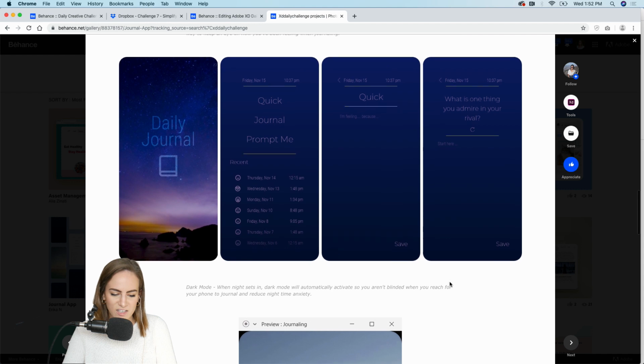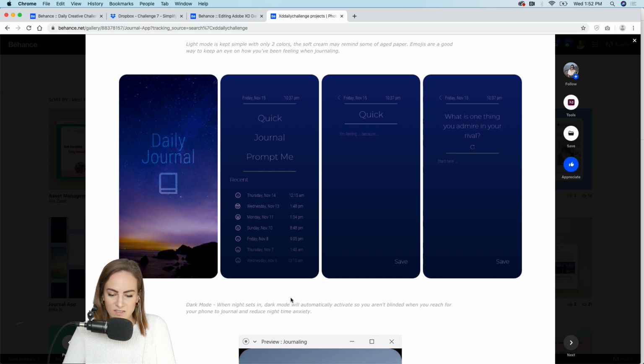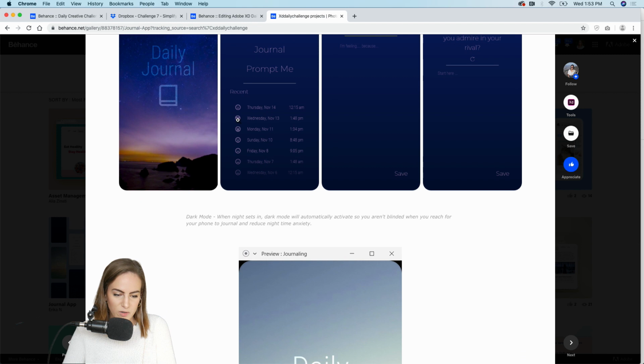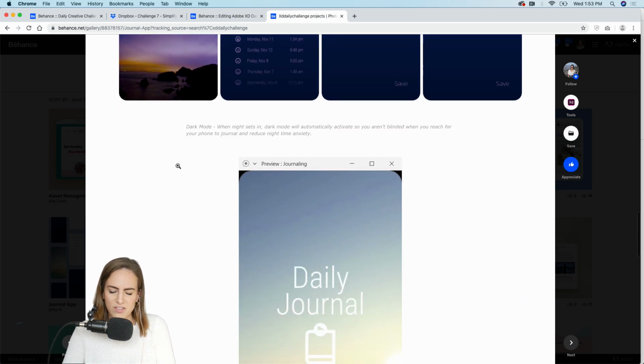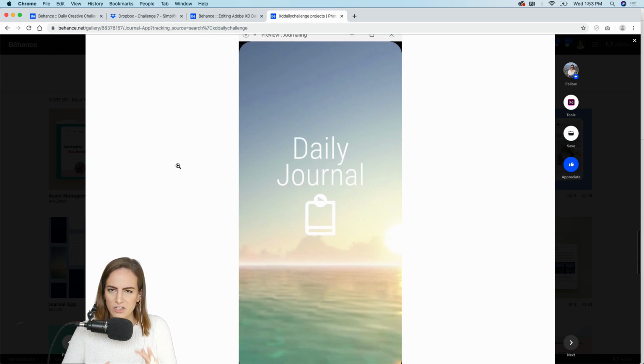Yeah, the layouts are nice on this. Dark mode. So when night sets in, dark mode will automatically activate so you aren't blinded. Good call. When you reach for your phone to journal, and reduce nighttime anxiety. Very nice. I will say this one's a little bit too dark. Maybe not too dark, but I think the text is a little too dark as well. So I would bring the text opacity up a little bit so we can see some more contrast there. Just having a little bit of a hard time seeing. Other than that, looks great. And I like how you changed the background color there as well. It's kind of like the backgrounds on macOS Catalina, how they change throughout the day.